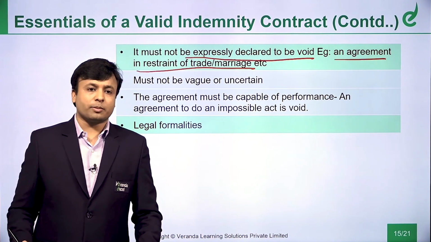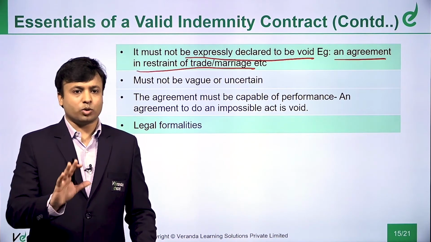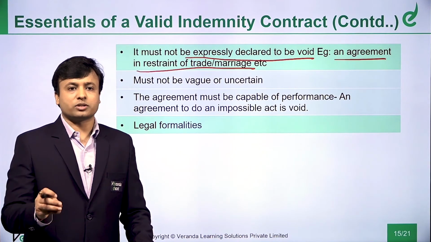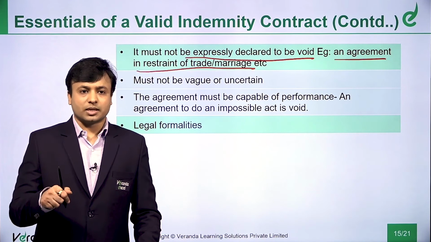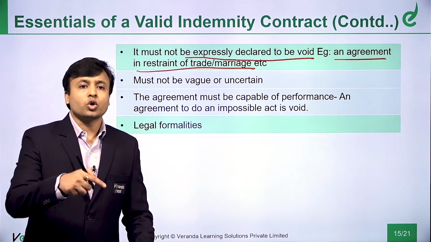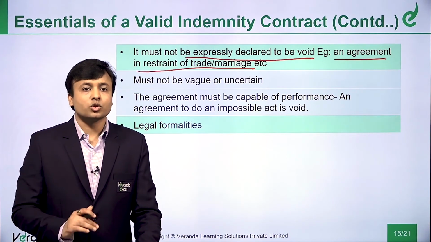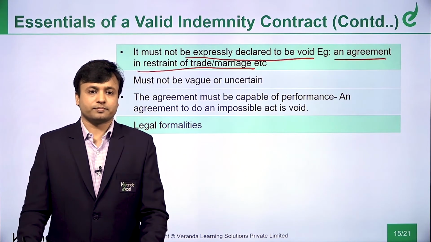Now, say for example, Burger King. Burger King is now the latest sensation because an IPO has come. So, now Burger King, suppose it opens in an area, say for example, Sarojini Nagar in Delhi. What Burger King will say is, do not open a store in and around 2 kilometers of this store. That is valid. But otherwise, you cannot have an agreement in restraint of some other trade.